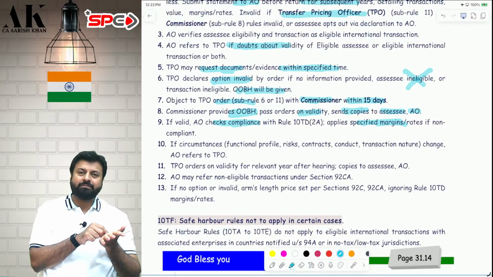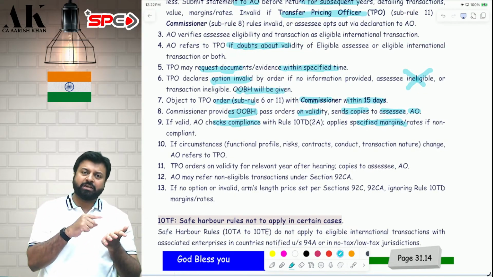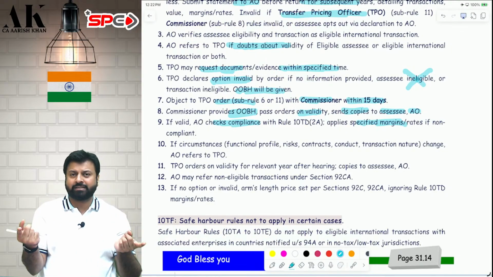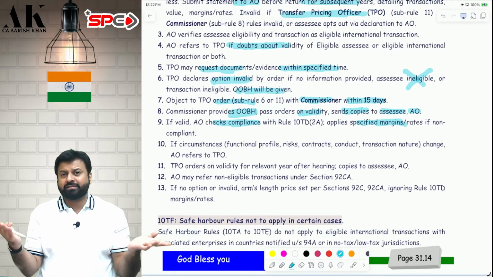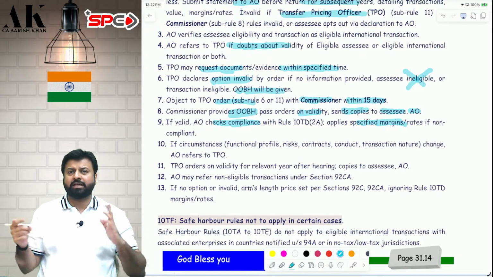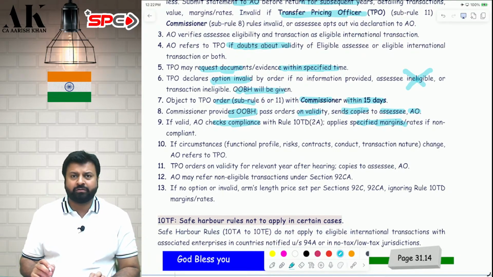AO will check. AO may declare valid, invalid. AO may also help the TPO. TPO may check valid, invalid. If TPO declares invalid, then you should go to whom? You should go to commissioner. Commissioner will check valid, invalid. If commissioner checks and says valid, great, go for safe harbor. If commissioner says not valid, then you should follow the transfer pricing as per normal provision. I hope it is clear to all of you.